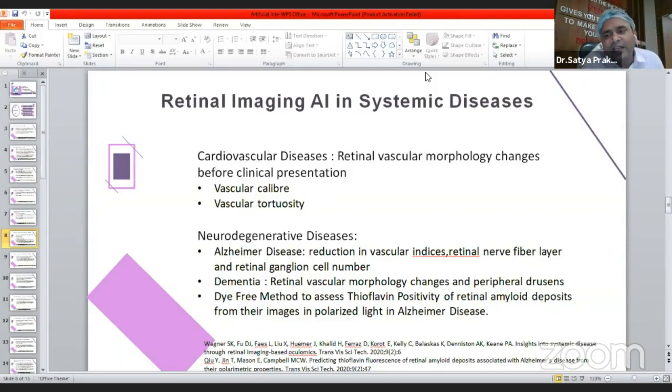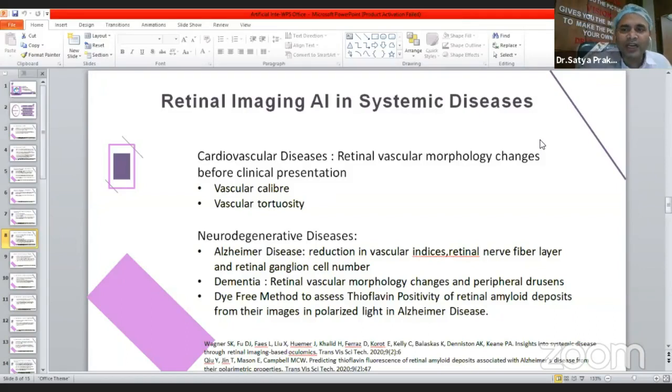Why is there an advantage in the retina? Because retinal vessels are the only vessels in the body which can be seen with the help of instruments or imaged without dissecting that particular organ. We can directly image the retinal vessels, so any vascular changes in the retina can be picked up by a retinal imaging system.